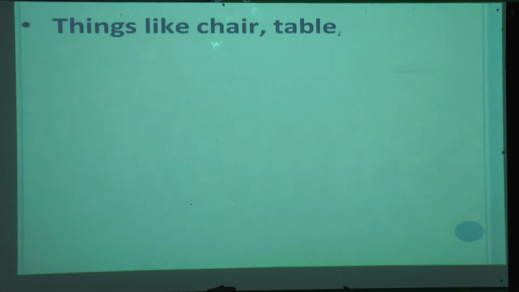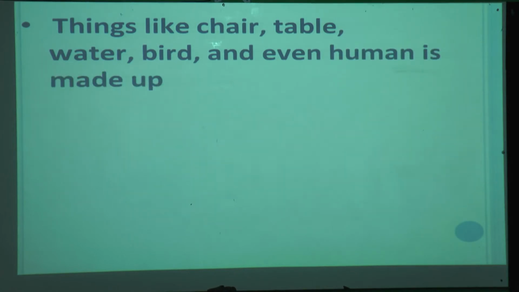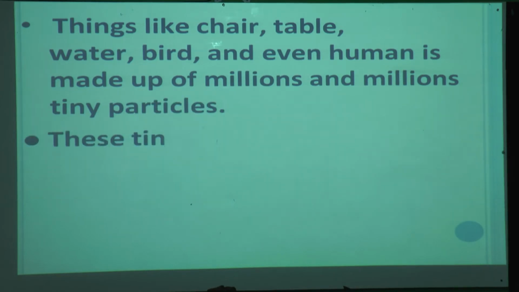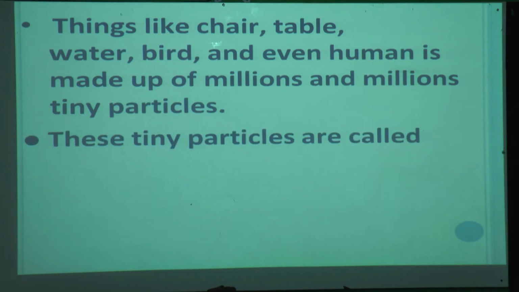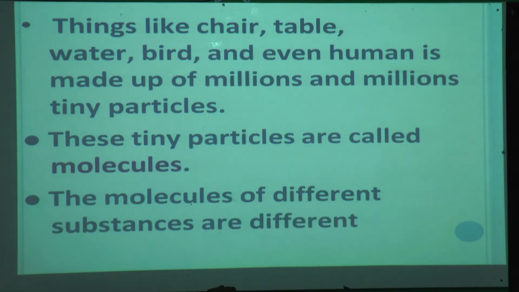Now things like a chair, table, water, bird and even a human are made up of millions and millions of tiny particles. These tiny particles are called molecules. The molecules of different substances are different from each other.